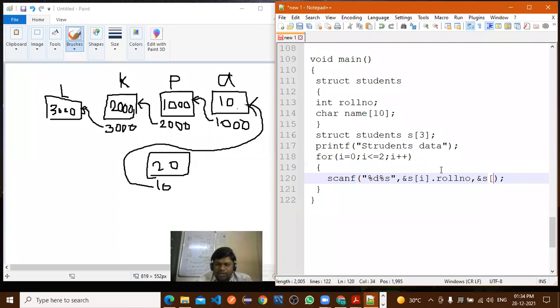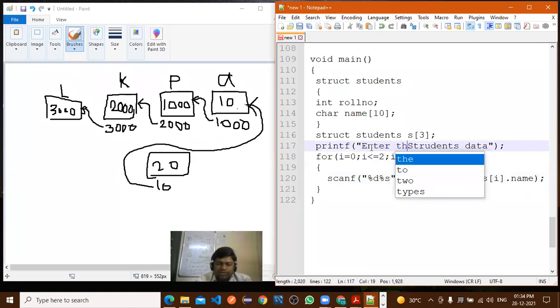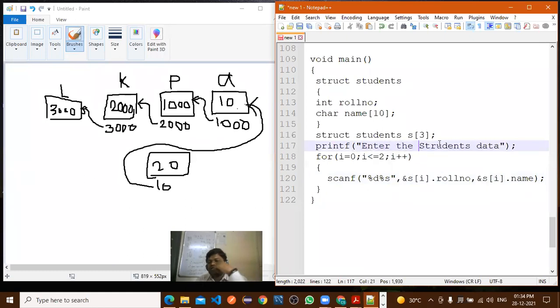Now what to write next? S of I dot name. So by using this first for loop, we'll take the input related to the roll number and name from the user. Here we'll also display the message, enter the students data.